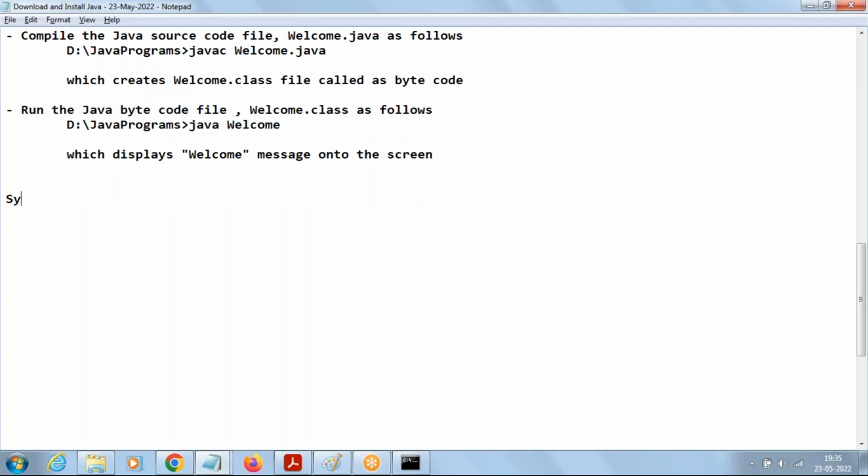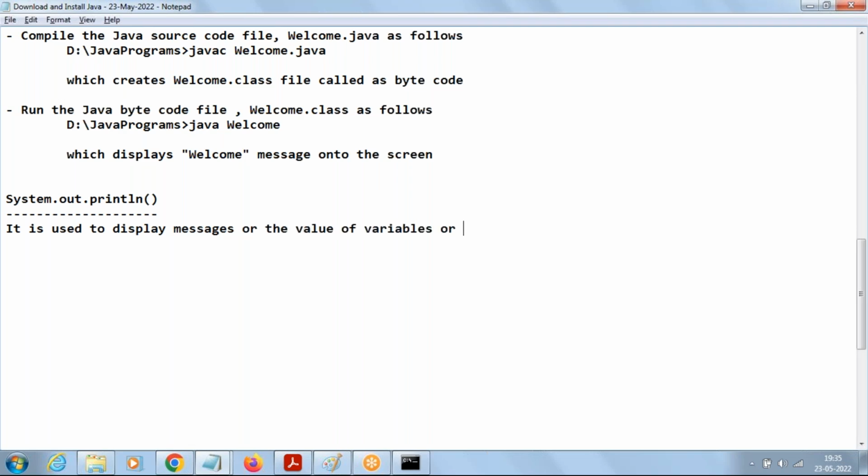What is the use of System.out.println? It is used to display messages or the value of variables or both onto the screen.